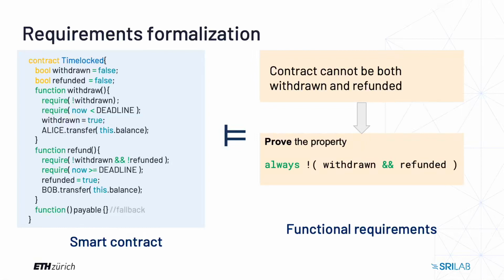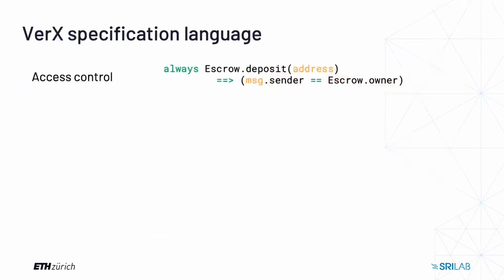This property was actually written in the VerX specification language that we use. It supports past LTL formulas that have the ability to concisely express useful security properties. So let's take a look at what these properties can look like.